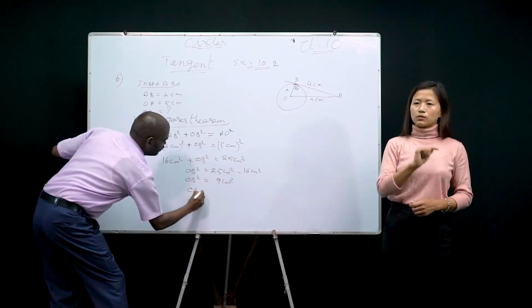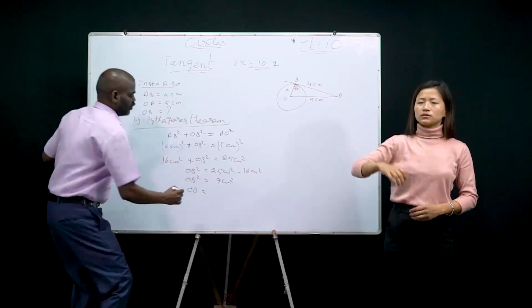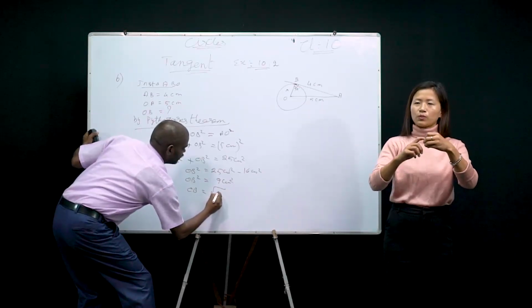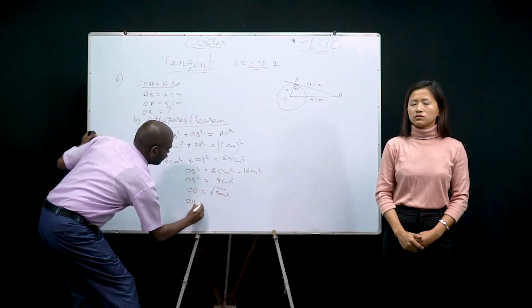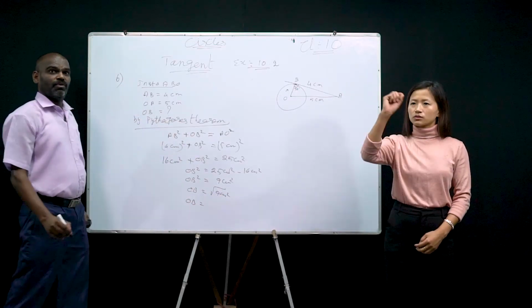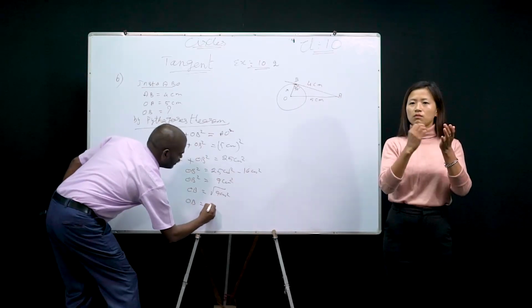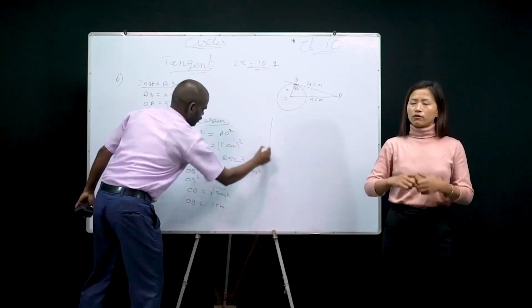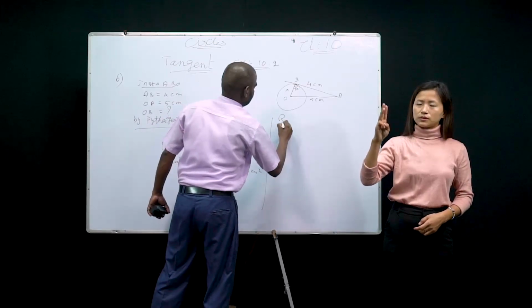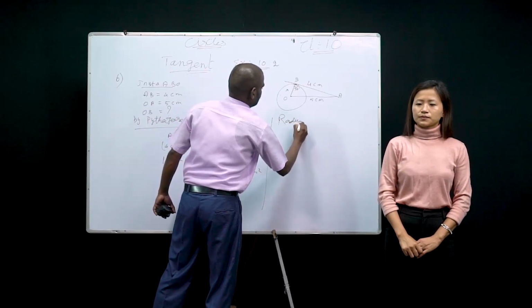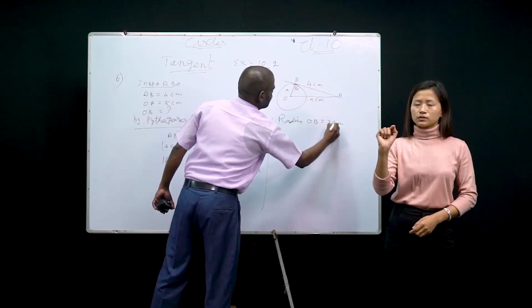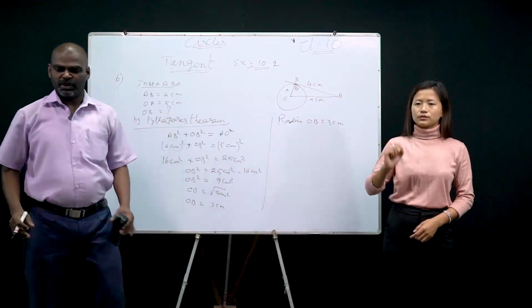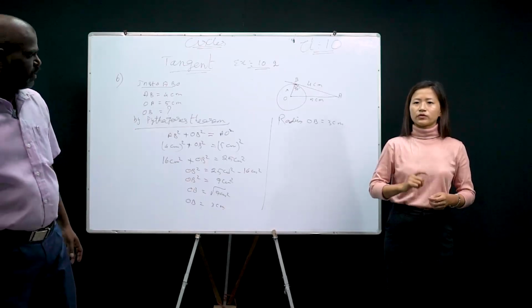So OB is equal to, if you remove the square on one side, you have to put a square root on the other, right? What is the square root of 9? 3, right? So radius OB is equal to 3 centimeter. Okay, children? Well, the first question is over.